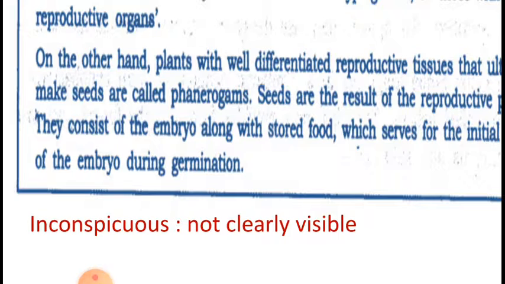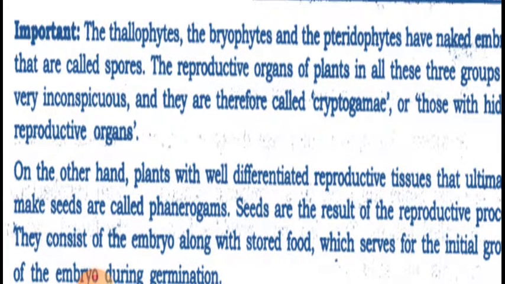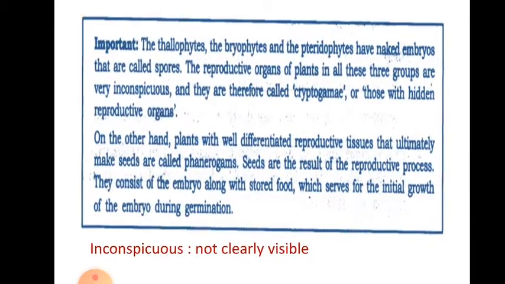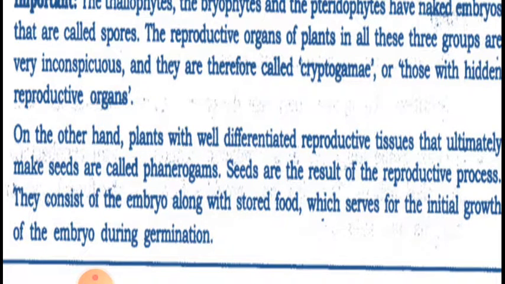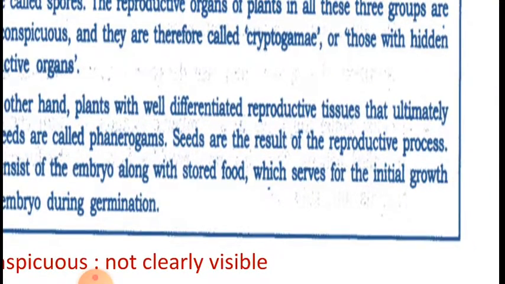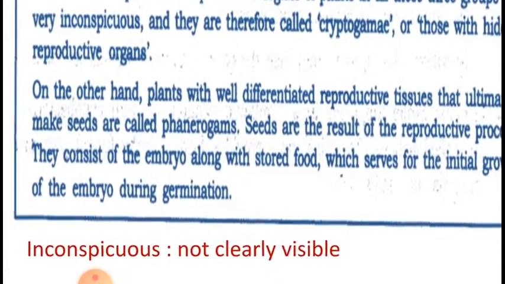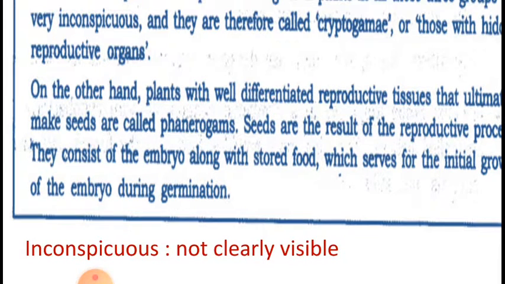Inconspicuous means not clearly visible. So you cannot see them clearly, and they are therefore called cryptogams, or those with hidden reproductive organs. On the other hand, plants with well differentiated reproductive tissues that ultimately make seeds are called phanerogams.